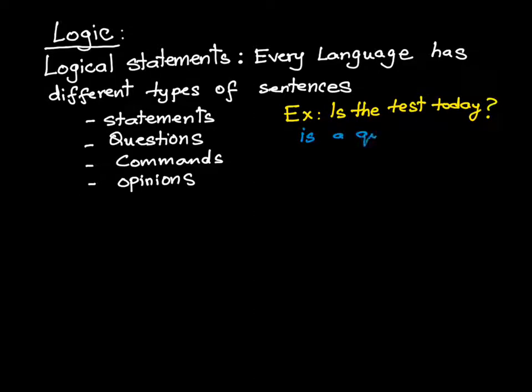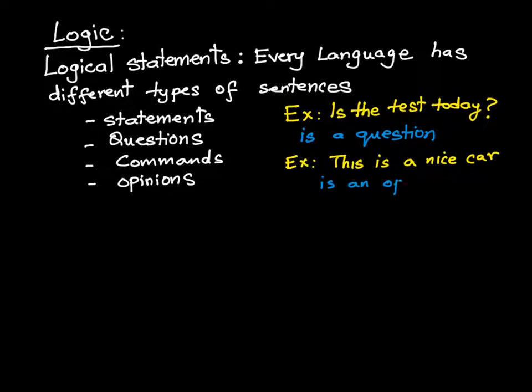So for example, a formal example here: is there a test today? It's a question, right? Anything that has a question mark, we know that in English, that's a question. Another one, like, this is a nice car. Now that is an opinion, right?